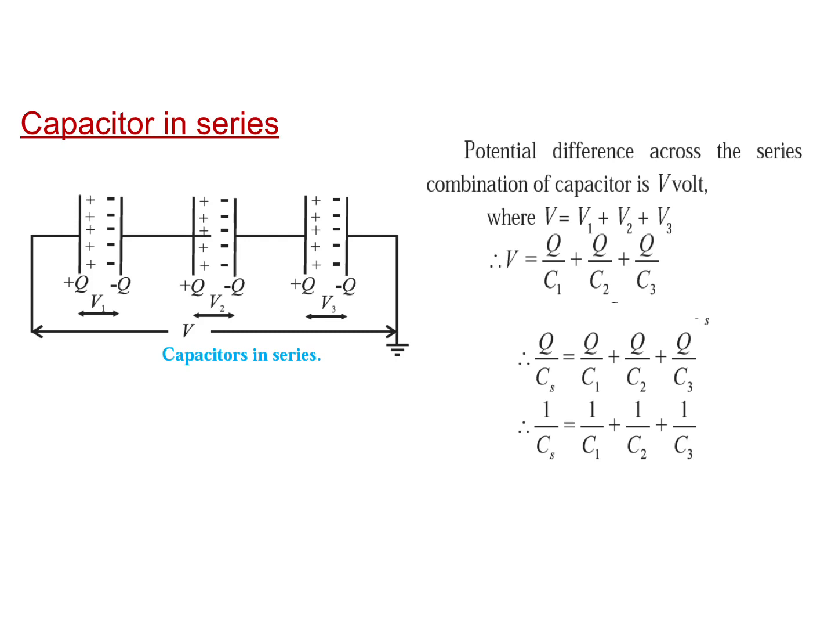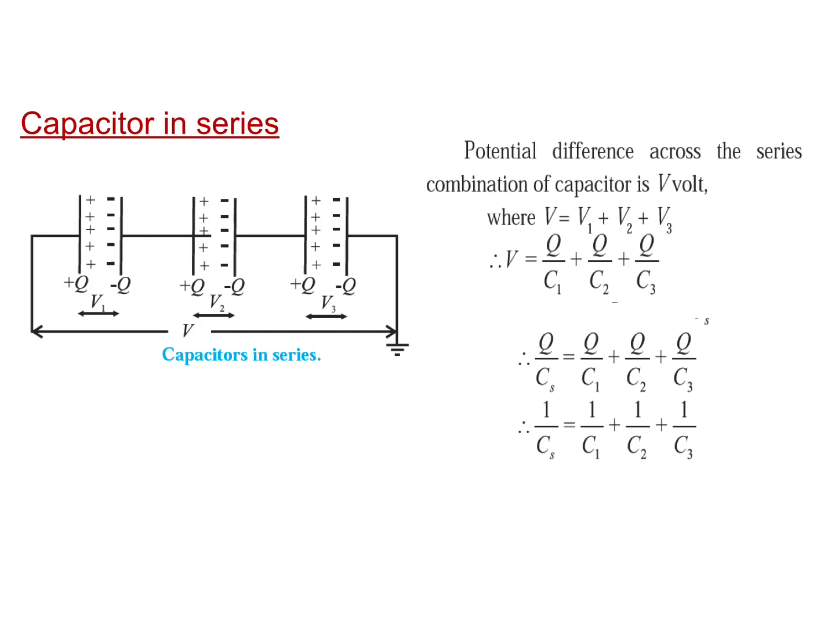Thus, the potential difference across the capacitors is given by V1 as Q upon C1, V2 as Q upon C2 and V3 as Q upon C3. Total potential difference V will be V1 plus V2 plus V3. So if these capacitors are replaced by a single capacitor of capacity Cs such that the effective capacity remains the same, then Cs is equal to Q upon V. Therefore, V is equal to Q upon Cs.